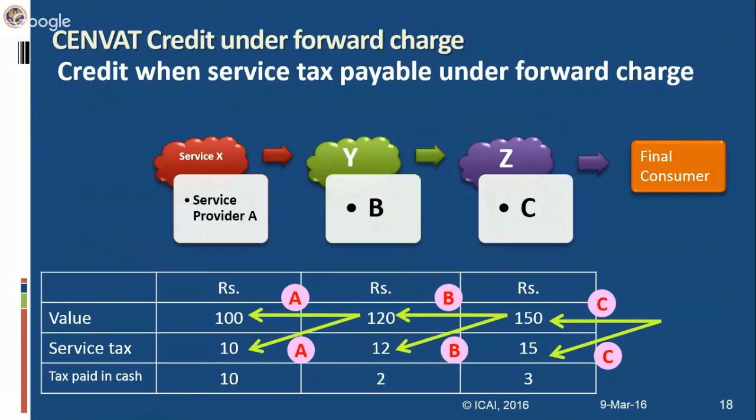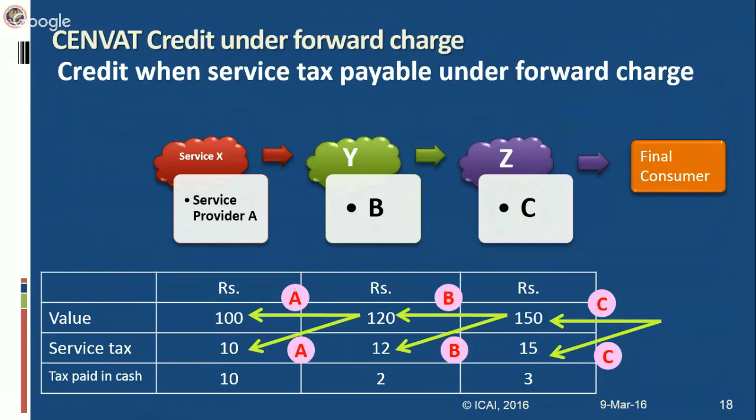Now, the next amendment is with respect to CENVAT credit availment under reverse charge. Earlier there was different timing for CENVAT credit availment under partial reverse charge and under full reverse charge, which has now been aligned. But before coming to the amendment, I would first like to explain the concept of forward charge and reverse charge and how we avail the CENVAT credit under both the charges. Then we'll come to the actual change which has taken place in the availment in case of partial and full reverse charge.